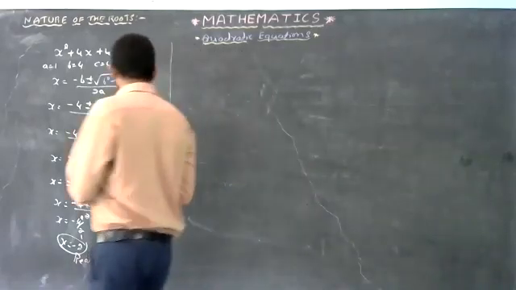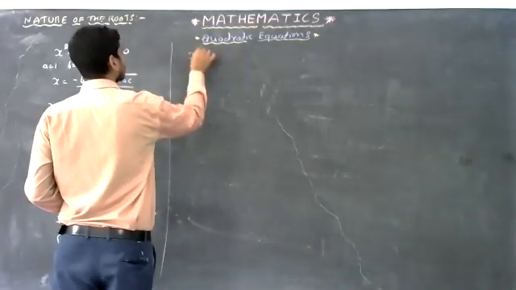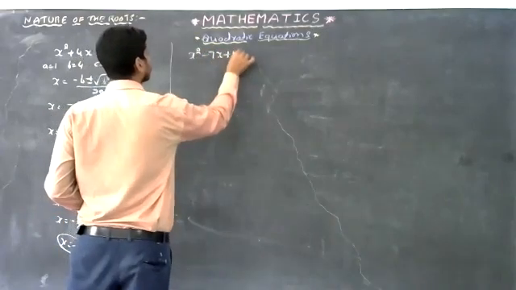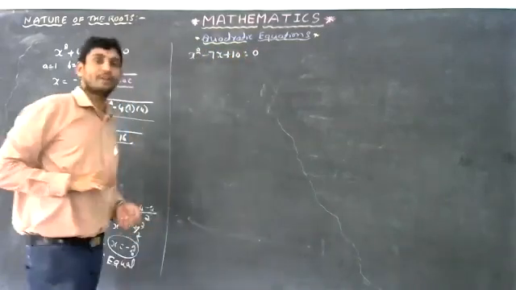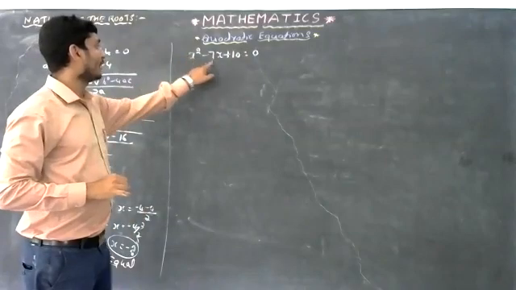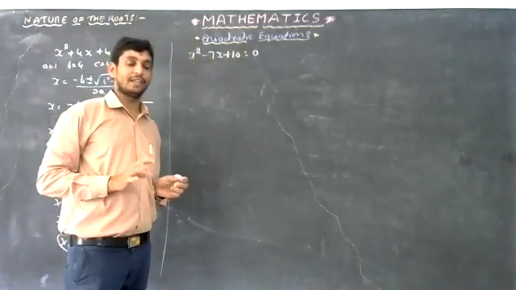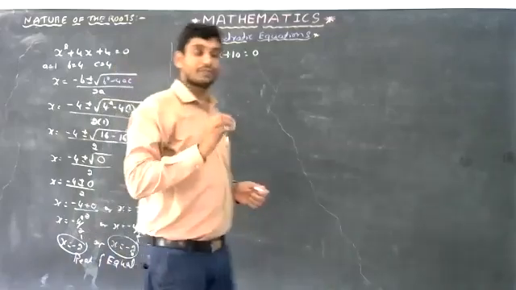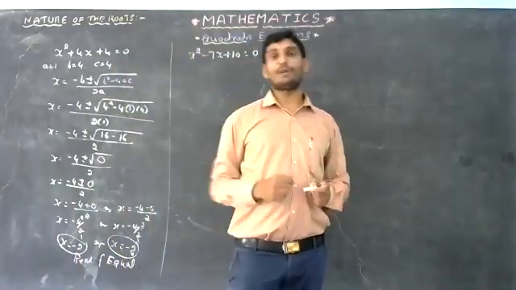Okay, I will take one more problem. The next problem is x square minus 7x plus 10 equals 0. Okay, go for the next question: x square minus 7x plus 10 equals 0. Same method. That means for this problem also we use the formula method to solve.